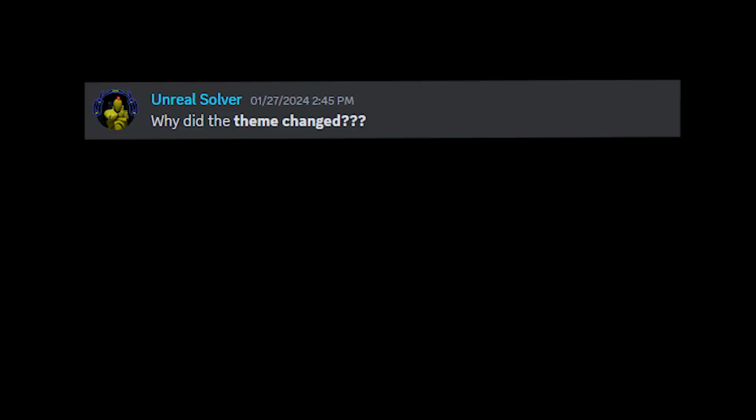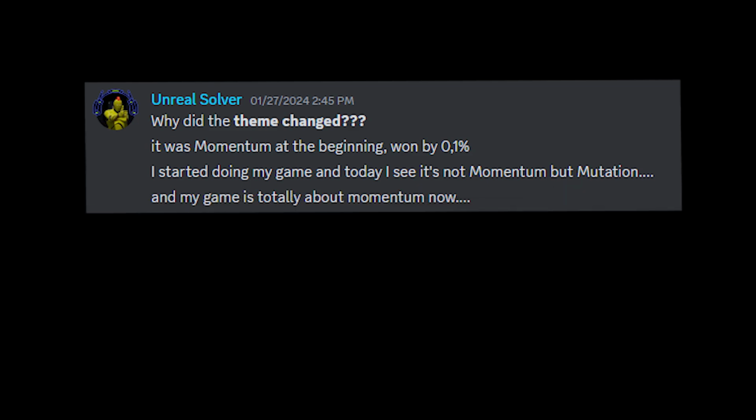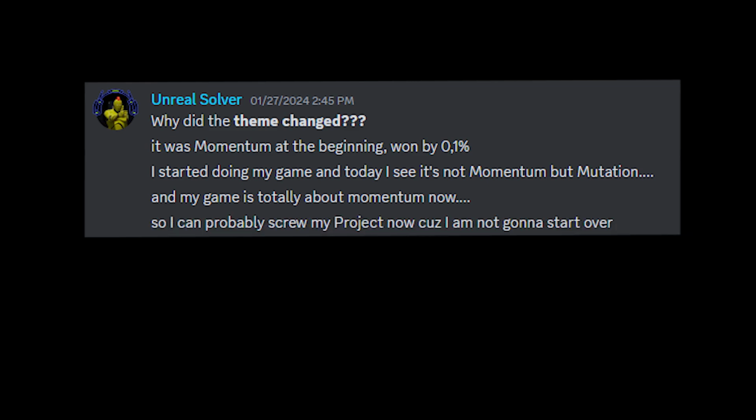Here we've got Unreal Solver. Why did the theme change? It was momentum at the beginning, won by 0.1%. I started doing my game, and today I see it's not momentum, but mutation. And my game is totally about momentum now. So I can probably screw my project now, because I'm not gonna start over. So yeah, rest in peace, Unreal Solver. But here we go.